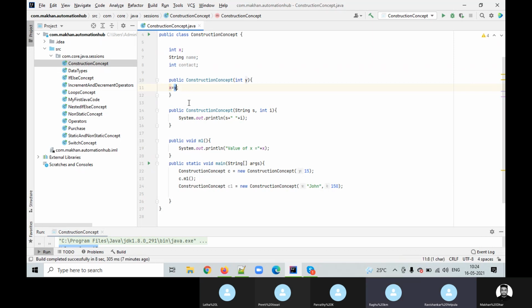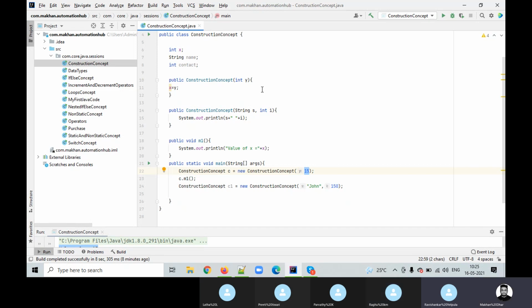So earlier, with int x equal to 10, we were giving the value there itself. But now we are not giving the value there. You are going to mention it in y's place, while creating the object. So who is giving this value? You are giving this value, the user, not the programmer. The programmer is assigning that value to the global variable, and within the same class that global variable can be used at any point.